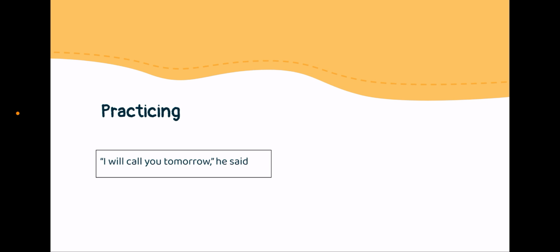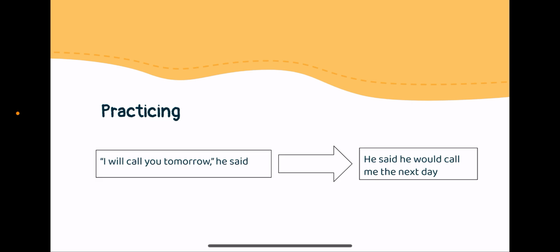Okay, let's see the reported way. He said he would call me the next day. So here you can see that the verb tense is moved one step back in time, and instead of saying I will call you tomorrow, which is in the present, you say he said he would call me the next day. And also the word tomorrow is not maintained. Instead of saying tomorrow, you say the next day or the following day.